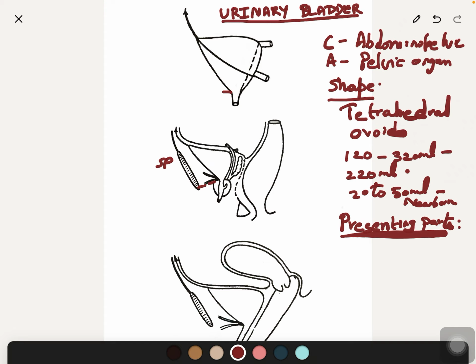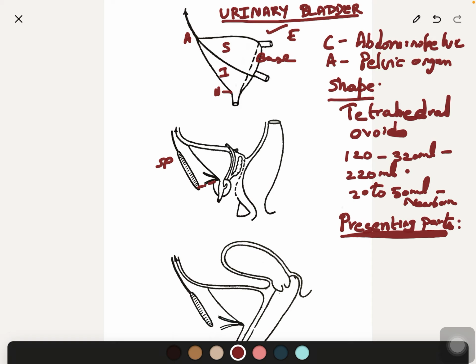The bladder presents an apex, a base, a superior surface, two infralateral surfaces, one of which is shown here and another on the other side, and a neck. So these are the presenting parts of the empty bladder.